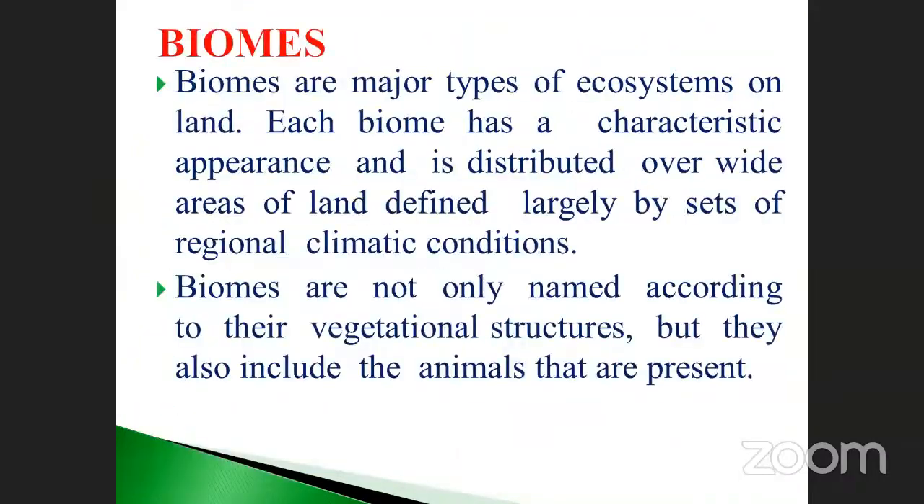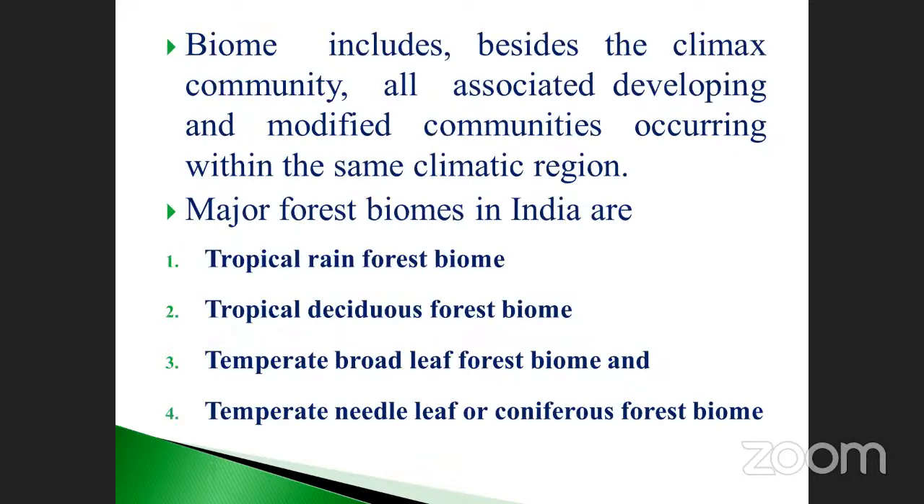Okay, my dear, so part 3, the ecosystem, particularly biome. What is a biome? What are the types of biome? How will it be there? What will be the nature of the biome? What are the major forest biomes present in India? There are 4 reported or listed here: tropical rainforest biome or tropical deciduous forest, temperate broadleaf forest biome, and temperate needleleaf or coniferous forest biome.